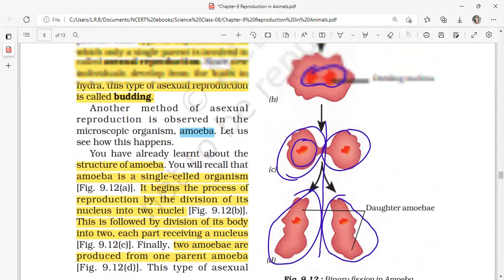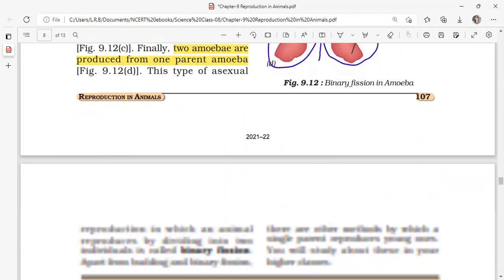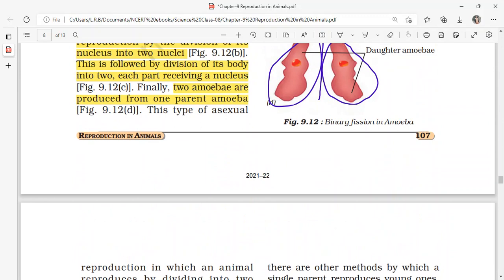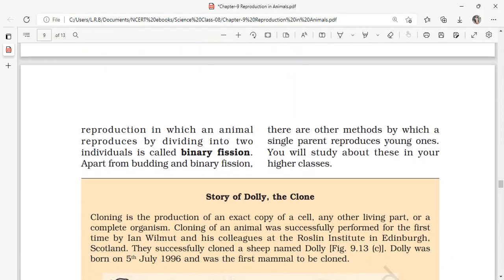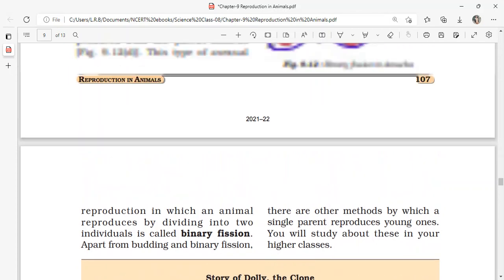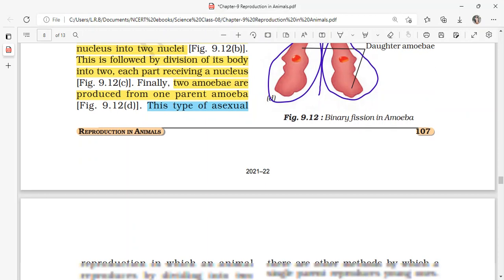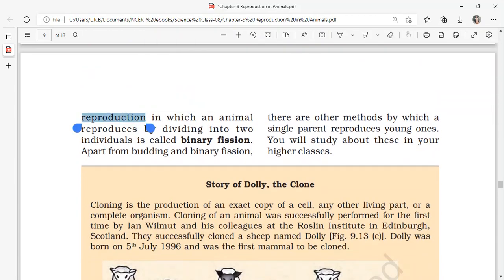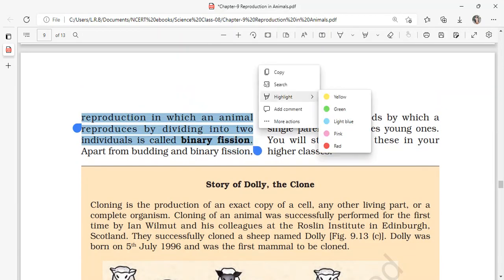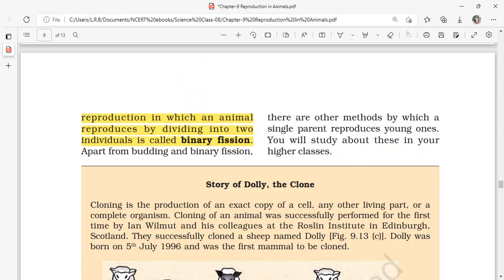This type of asexual reproduction, in which an animal reproduces by dividing into two individuals, is called binary fission. If two cells are going to be produced after asexual reproduction, it is called binary. Bi means two, fission means division. So one dividing into two is called binary fission.